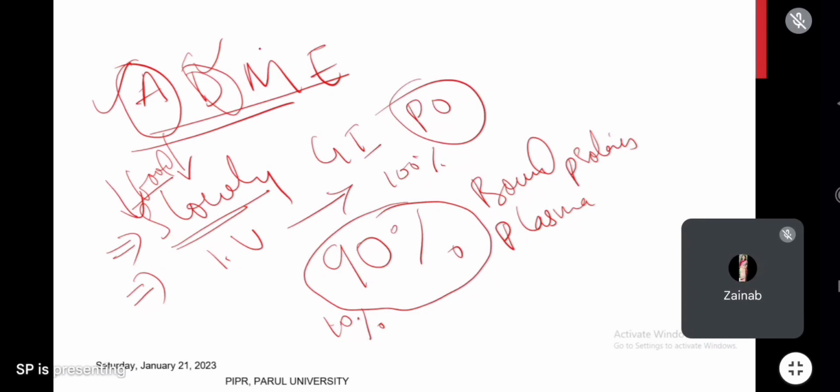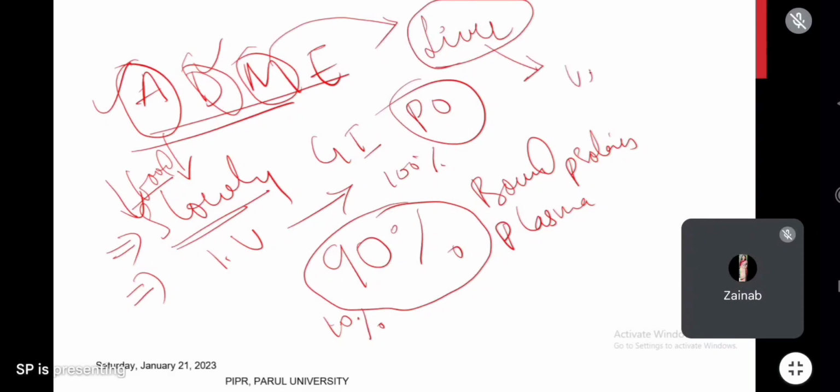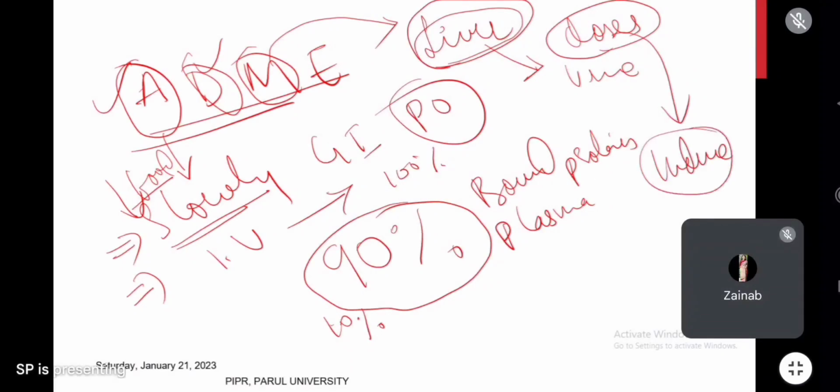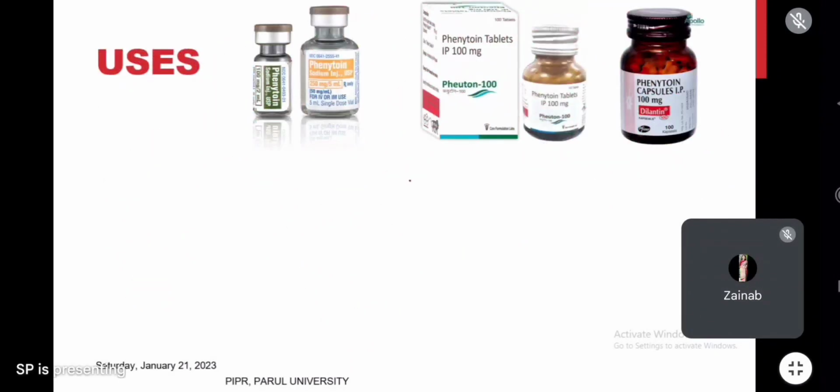Now next, metabolism. Most of the phenytoin is metabolized in the liver, and the metabolic end products are excreted through urine. In the liver you should remember that if phenytoin is given continuously for more than 2 to 3 doses, phenytoin will cause enzyme induction. It will induce enzymes. In previous classes I explained enzyme inducers.